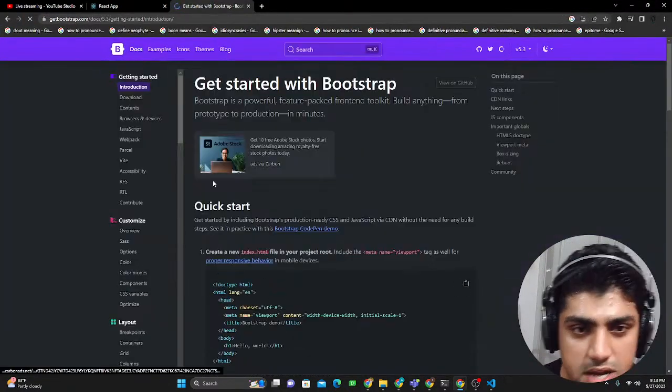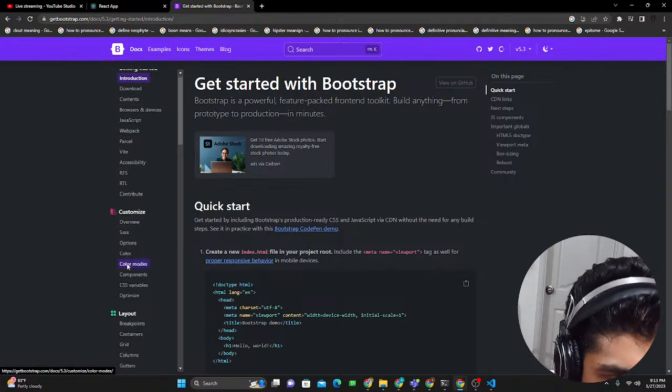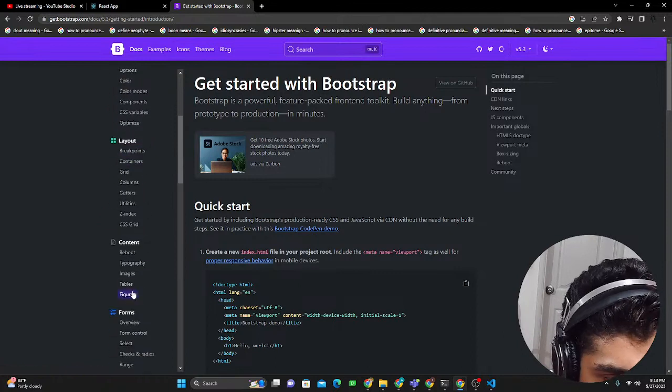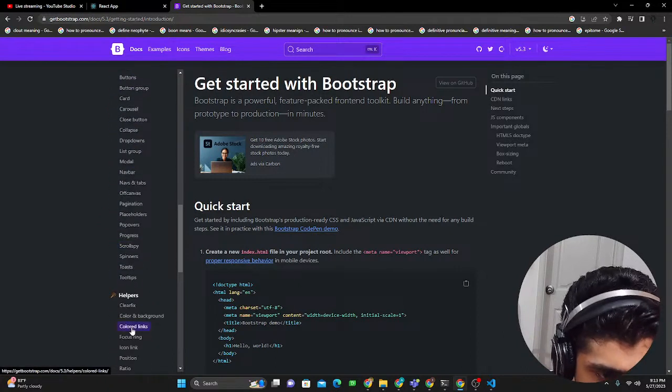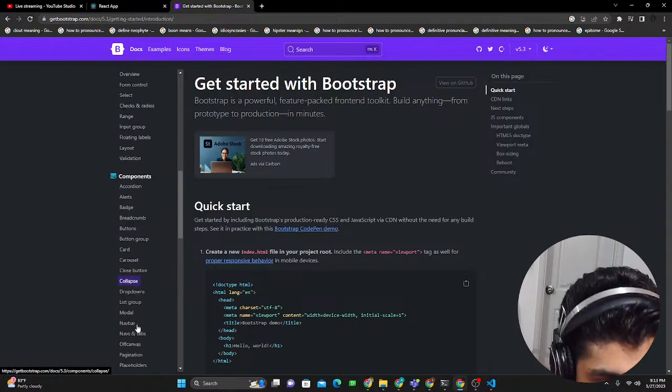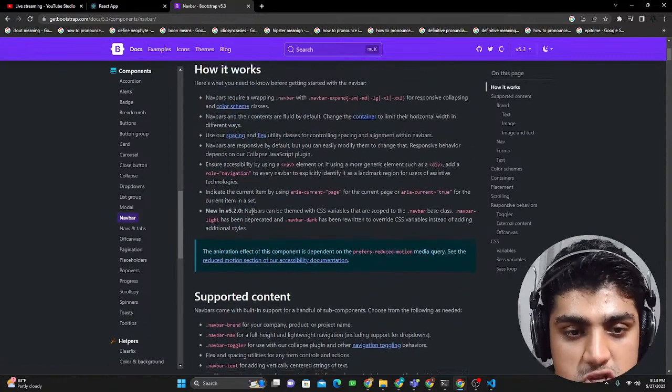So go to docs, and let's use something called a navbar. So we go here and customize, looking for a navbar. So reboot, overview, components, accordion. Trying to look for a navbar. Oh wait, I just saw it. There. So what we have here is the navbar, and you could just scroll down here.